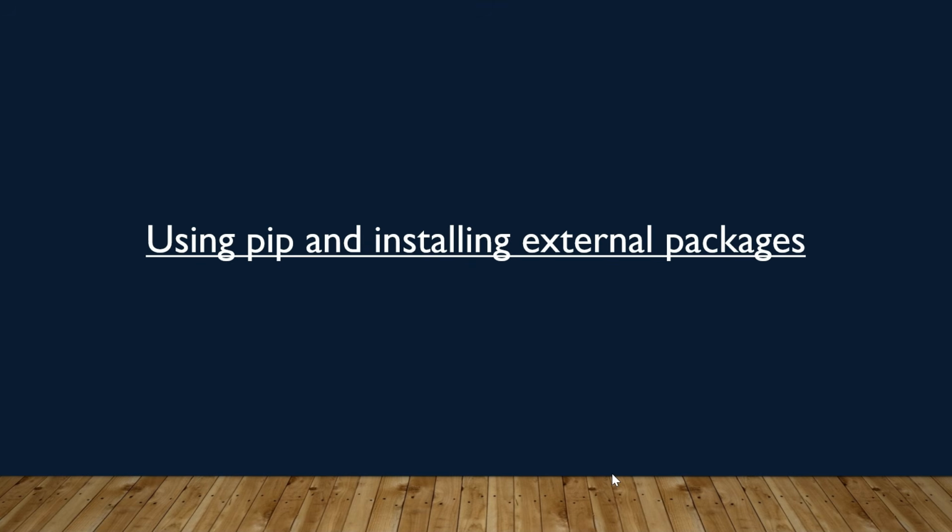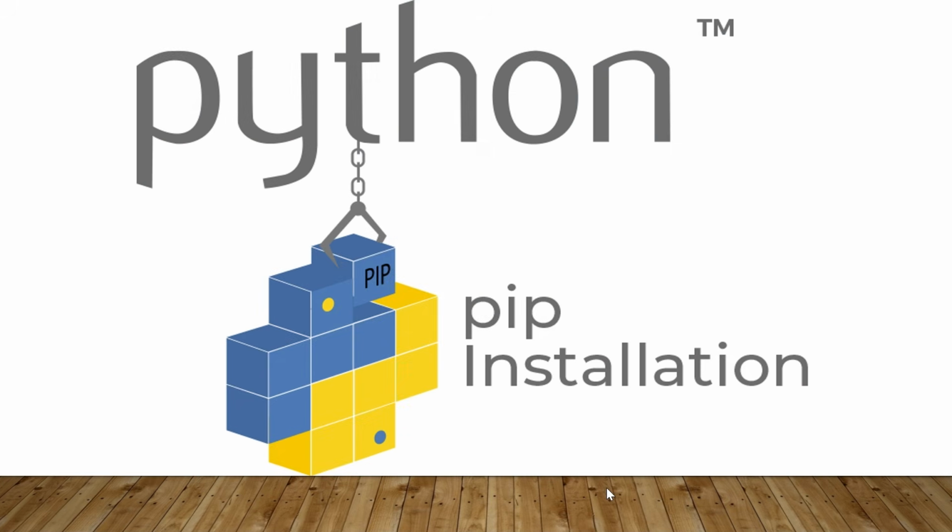Next one is using pip and installing external packages. Let's see this with an example. Sometimes the built-in Python toolbox isn't enough for more advanced tasks like working with Excel sheets, scraping websites, sending emails, or building applications. This is where external packages come in. With millions of libraries available, Python allows you to install exactly what you need using pip. This enables you to expand functionality effortlessly.